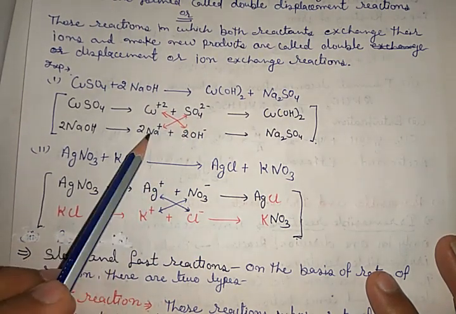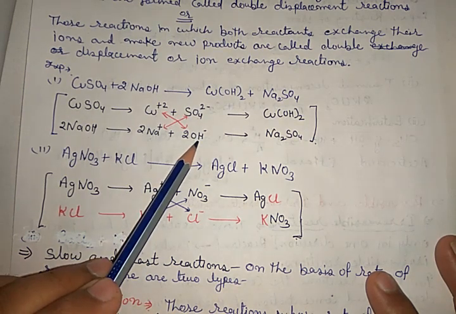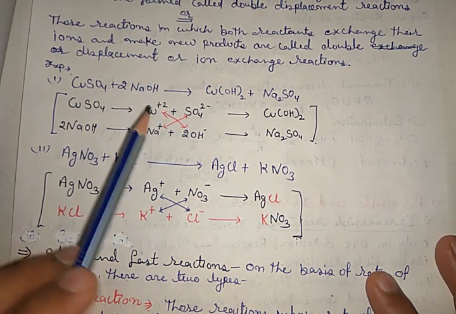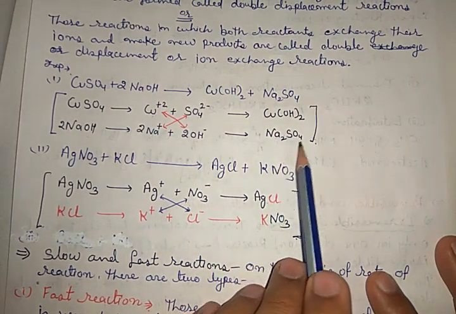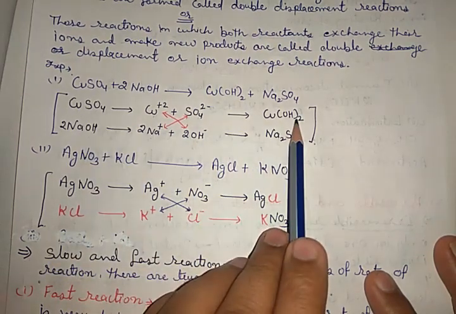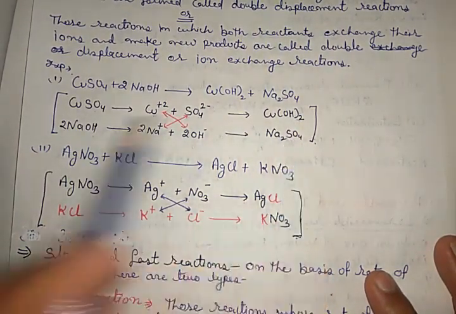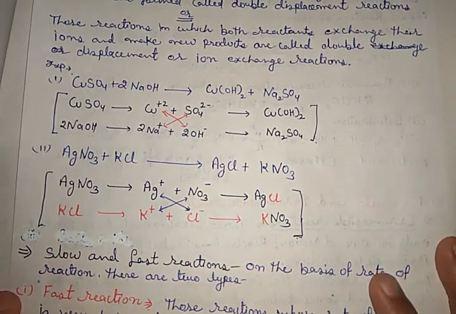The sulfate combines with the sodium and OH-, that is the hydroxide ion, combines with the Cu2+ ions. Hence now Cu(OH)2 and Na2SO4 are formed. That means they exchange their ions.